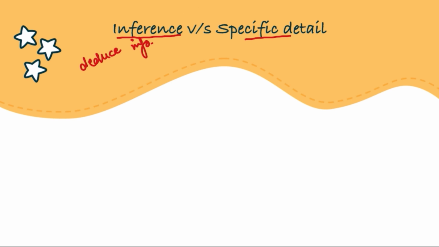They are mentioned in there, whether explicitly or impliedly or directly. But inference based questions require you to infer something, as in to deduce something. They require you to deduce the information which is not mentioned or stated,